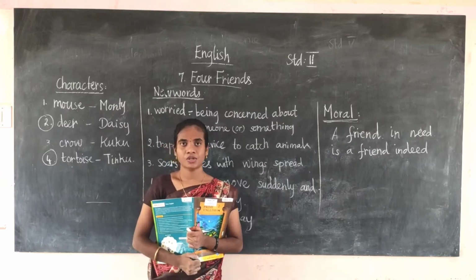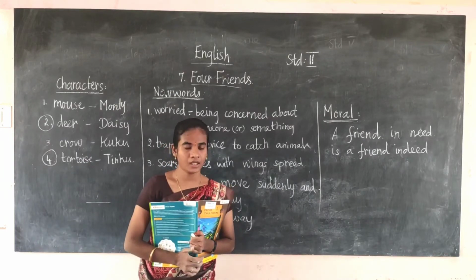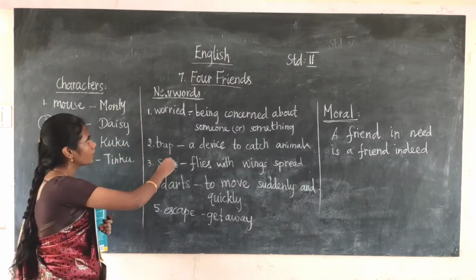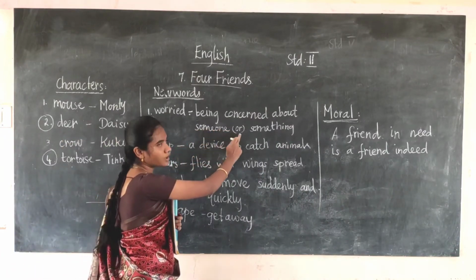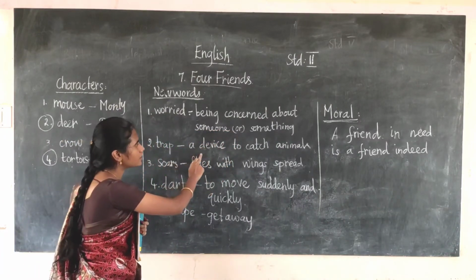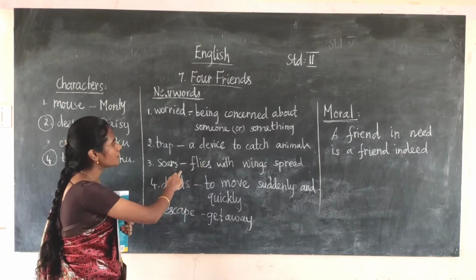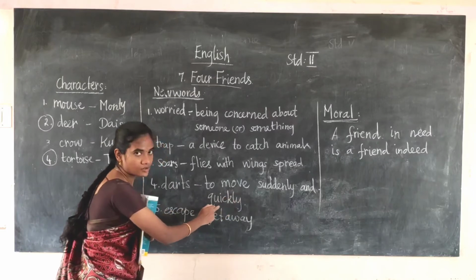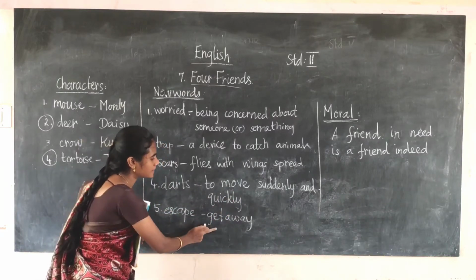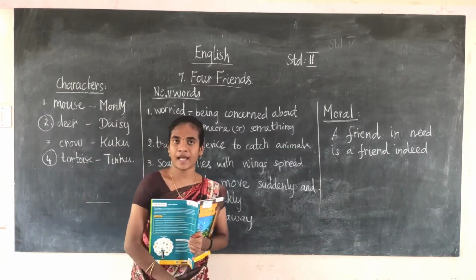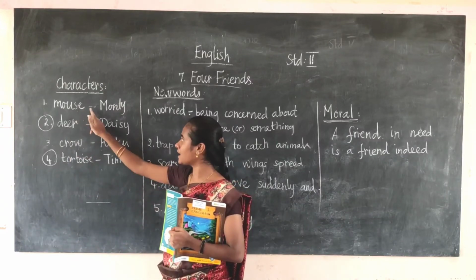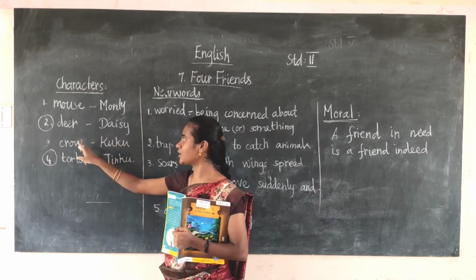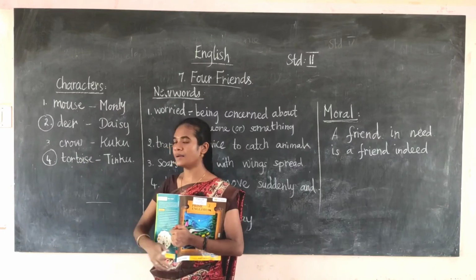So students, are you all clear with the story? What are the new words we came across? Worried means being concerned about someone or something, and trap means a device to catch animals. Soars means flies with wings spread. Darts means to move suddenly and quickly, and escape means get away. Who are the characters we have seen? Mouse named Moti, deer named Daisy, crow named Cuckoo, tortoise named Tinku.